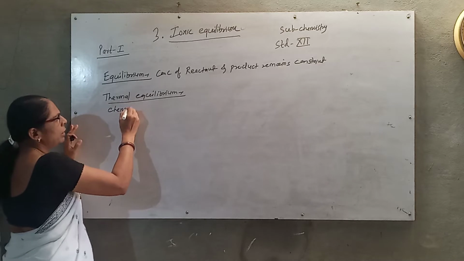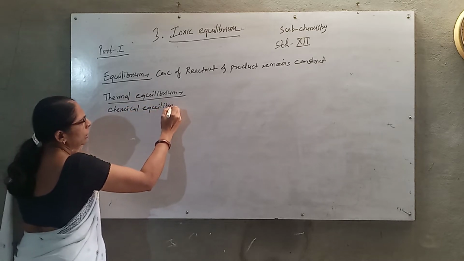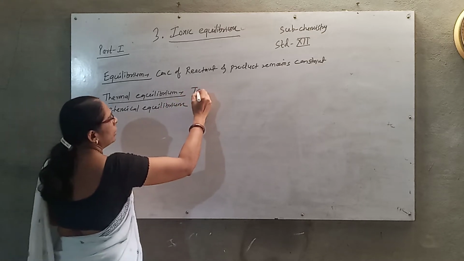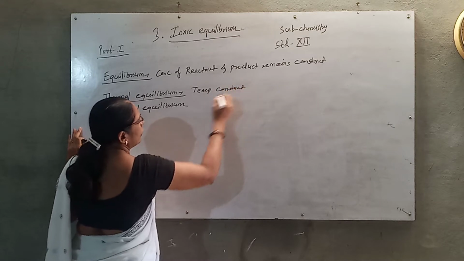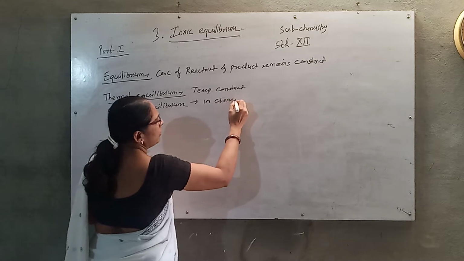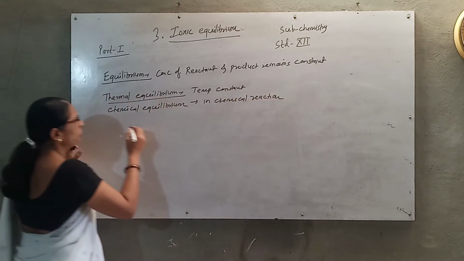Then chemical equilibrium. This is the equilibrium which occurs during chemical processes. Here the temperature is constant. The equilibrium which occurs in chemical processes or chemical reactions is called chemical equilibrium.